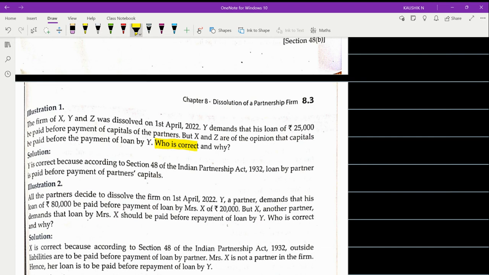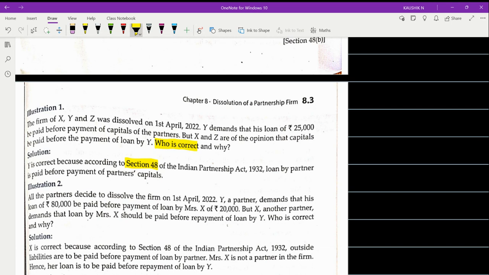So yesterday I taught you that in this chapter Section 48 talks about the settlement, and this is a case which talks about the settlement of loan and capital. Already we discussed that first and foremost the liabilities will be settled.